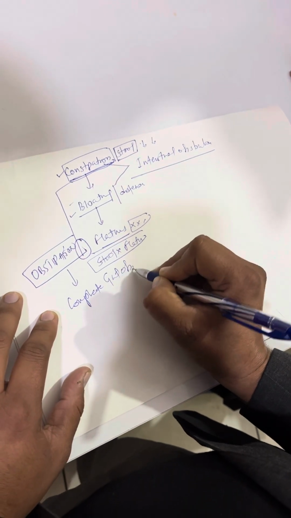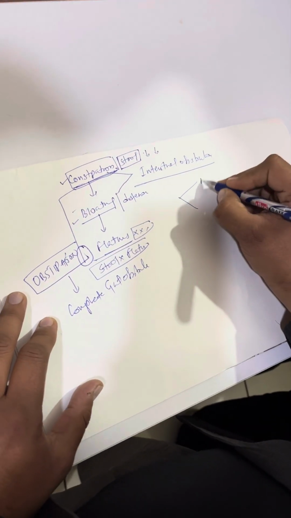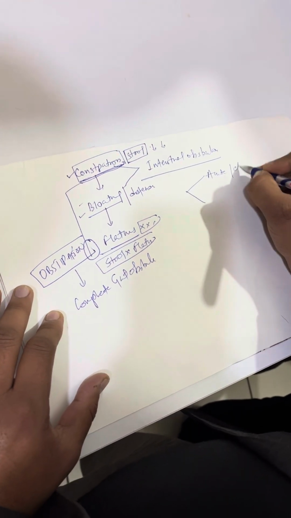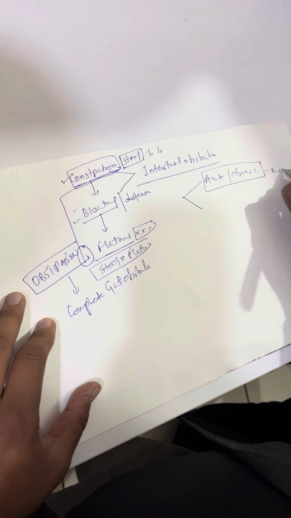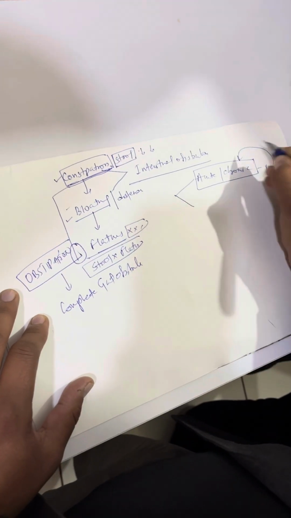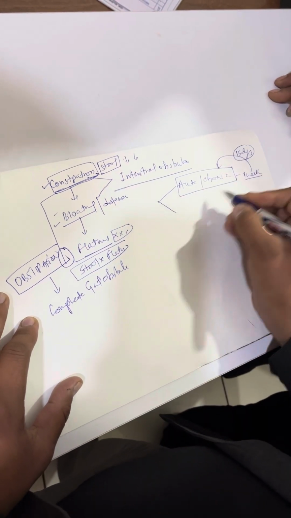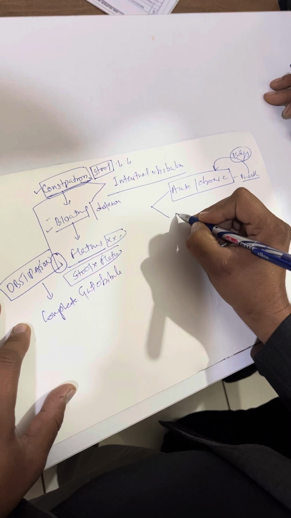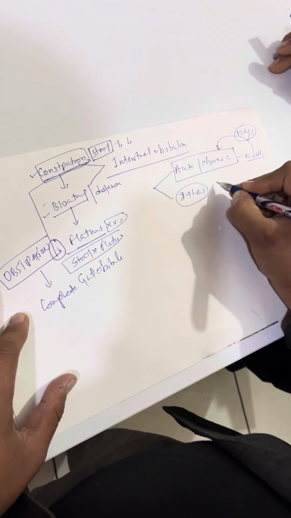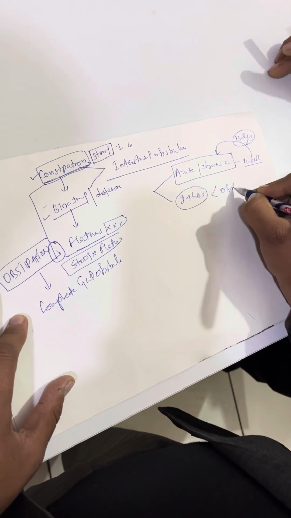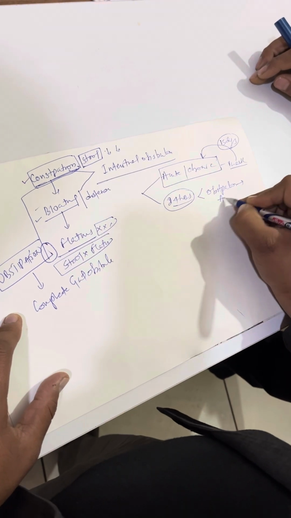Then you have to see whether the obstruction is acute or chronic. If the patient gives a history of more than a week, 10 days, 15 days, sometimes passing stool, sometimes not passing, it is chronic constipation. If the patient gives a sudden history, within 24 hours or less, it is obstipation, complete obstruction, and it is acute.